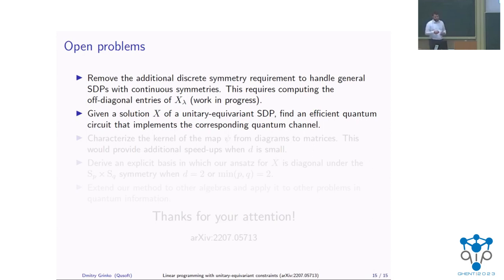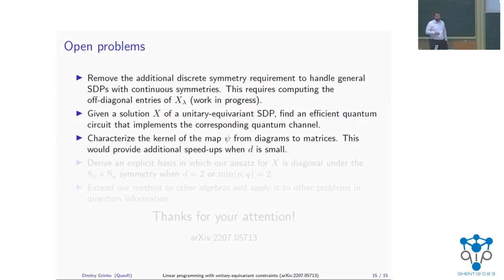I must say that there exist works which transform given Choi matrices or Stein-Spring representations into quantum circuits. But here I'm specifically asking: if we know that X is a linear combination of the diagrams, can we somehow use this to find these decompositions even more efficiently?